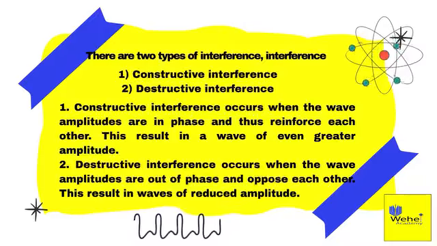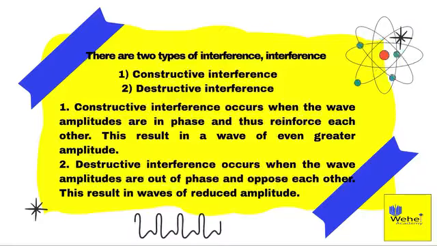1. Constructive interference occurs when the wave amplitudes are in phase and thus reinforce each other. This results in a wave of even greater amplitude. 2. Destructive interference occurs when the wave amplitudes are out of phase and oppose each other. This results in waves of reduced amplitude.